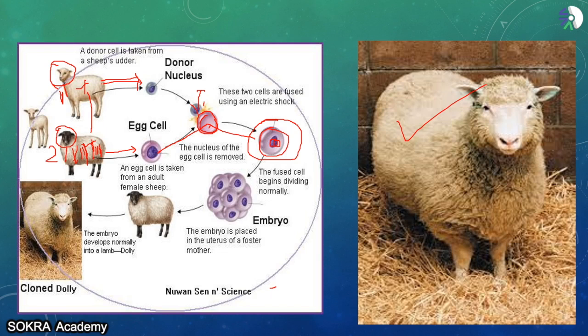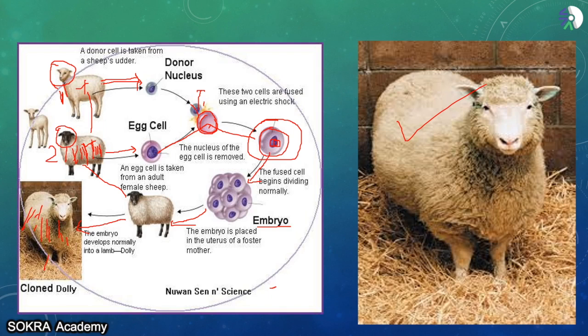And then you allow them to grow. When you allow them to grow, what will you get? You will get an embryo. Then this embryo you will put in a foster mother, or a surrogate mother. This is that mother. When the baby is delivered, you will get this amazing genetically engineered sheep, in whose body you can see the face and the legs are not black, but look at the fur, it is exactly like the scientists wanted.